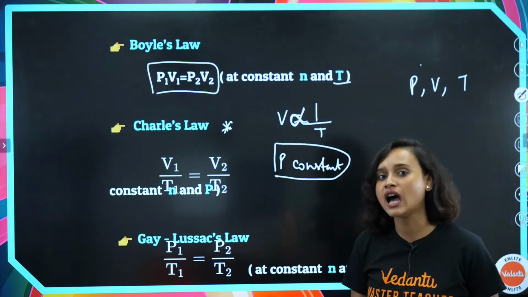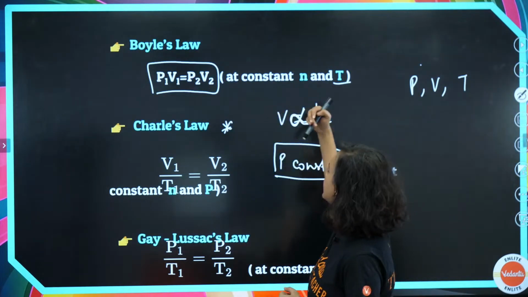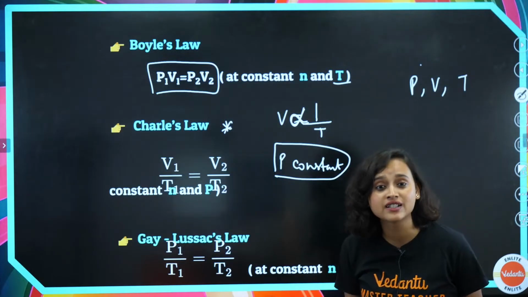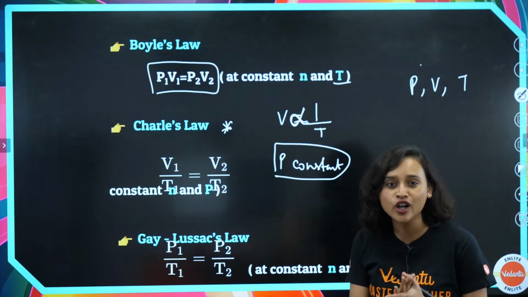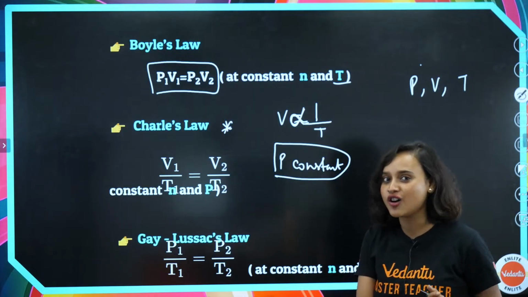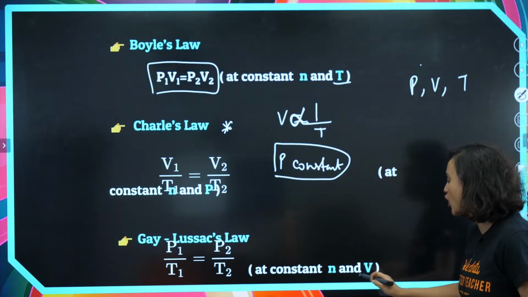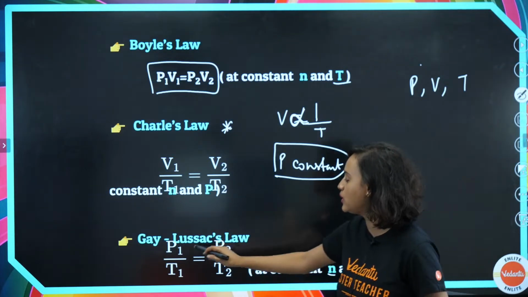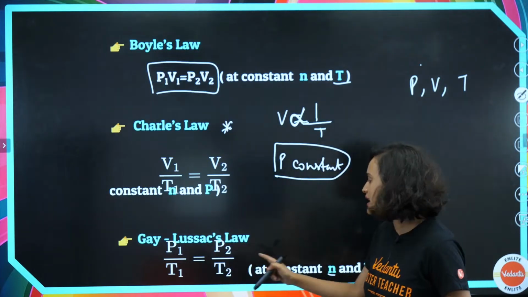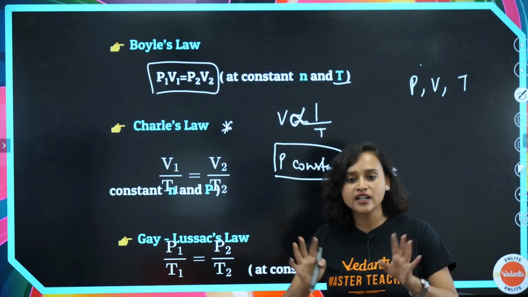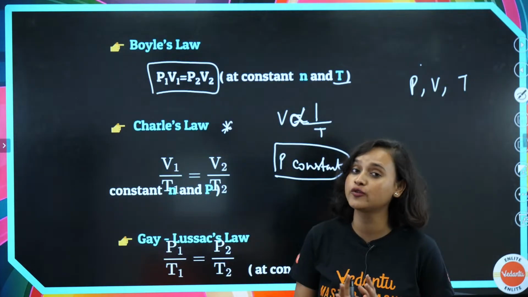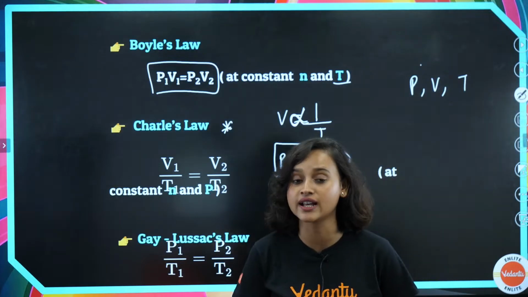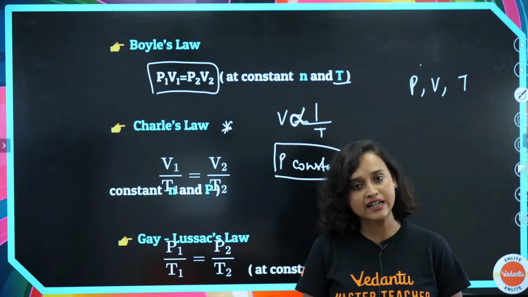And now coming to the last law, since these guys have already taken temperature and pressure, what is left? Volume is left. So Gay-Lussac's law says that if you keep volume constant and n constant, we will get P1 divided by T1 is equal to P2 divided by T2. Understood? Now these laws are very important. A lot of questions do come and we will be solving some questions as well. Is this understood, guys?